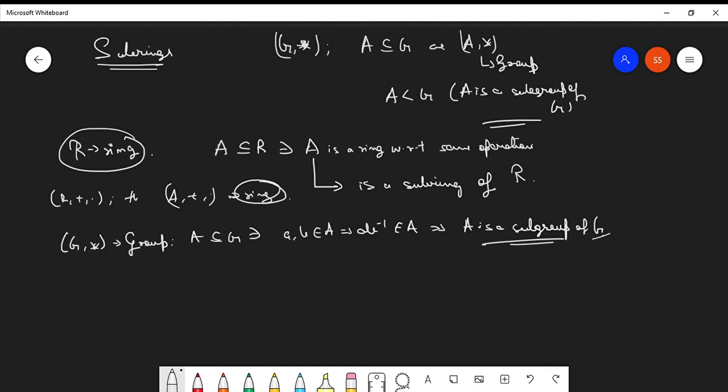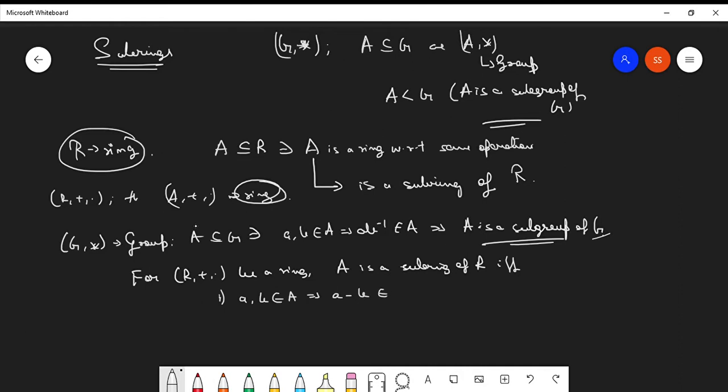So what are those conditions? Carefully notice this. For a ring R plus dot, A is a subring of R if, point number one, a, b belonging to A implies a minus b belongs to A. Here minus b is the additive inverse of b.